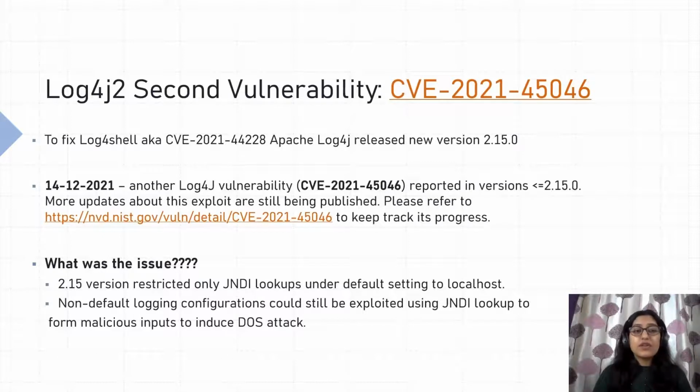So let's understand what the issue was. In the previous version, Log4j 2.15, they restricted only JNDI lookups under default settings to localhost. However, non-default logging configurations could still be exploited through JNDI lookups for malicious inputs and to induce DoS attacks.